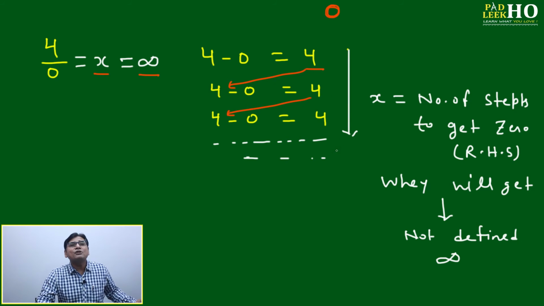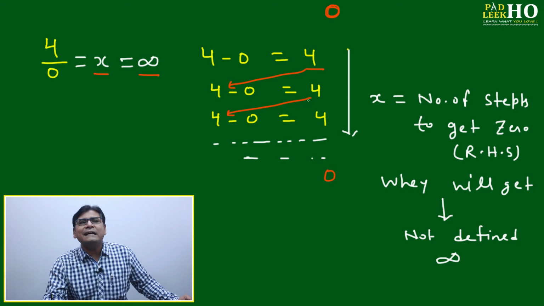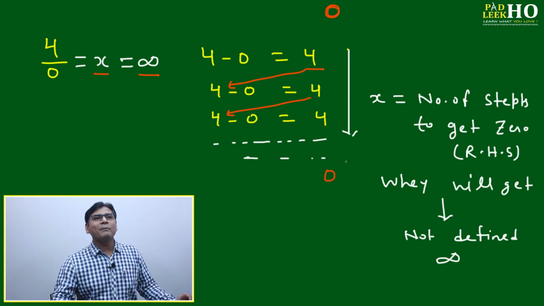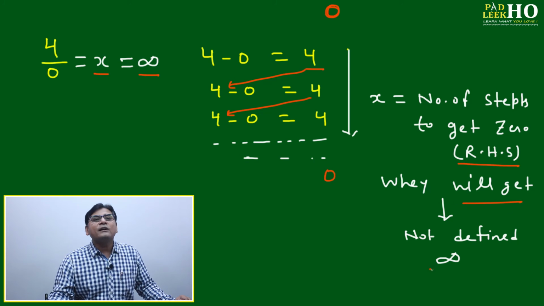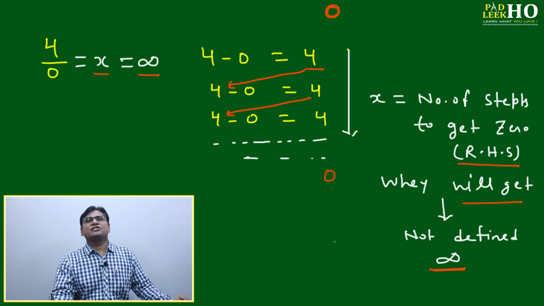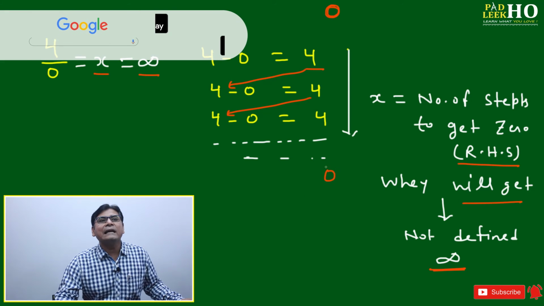Means after a certain number of steps you should get 0 on the right hand side. Are you thinking you will never get it? No. You are always getting 4. 4 minus 0 will always be 4. So the number of steps to get 0 on the right hand side, when will you get it? Not defined. Maybe you will do trillions of steps, 4 trillion steps, or whatever you want to do, you can continue, but you will never get this 0.